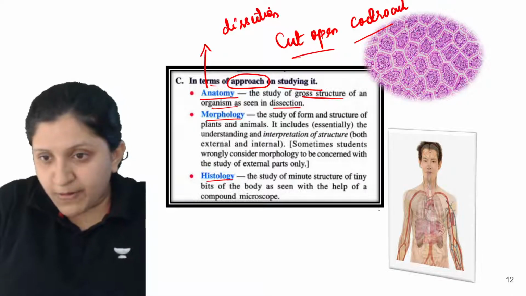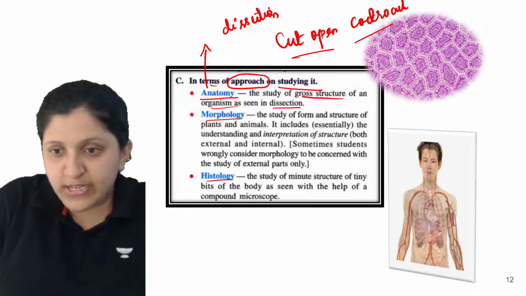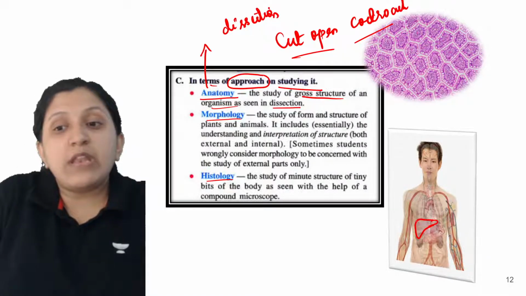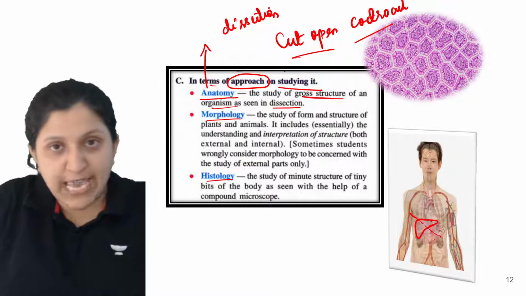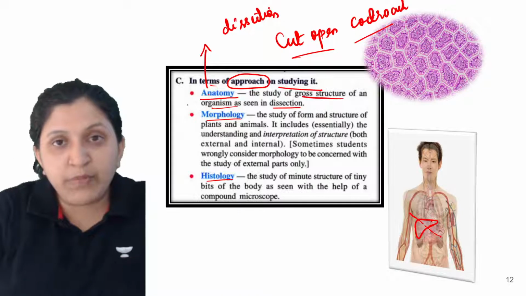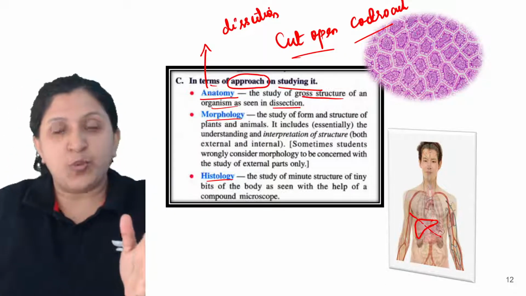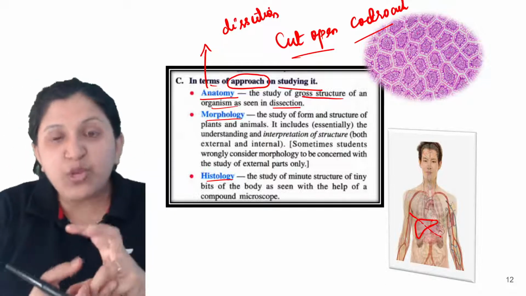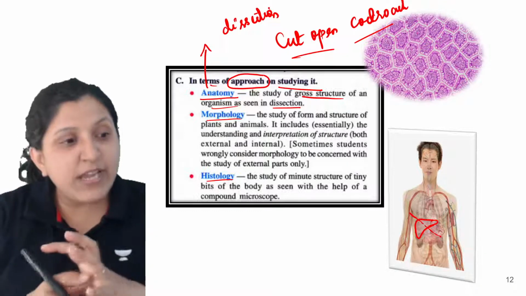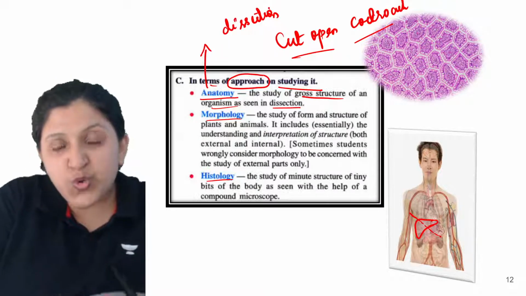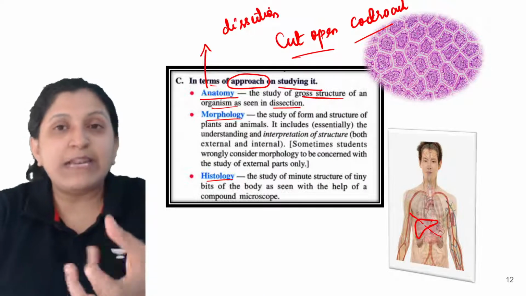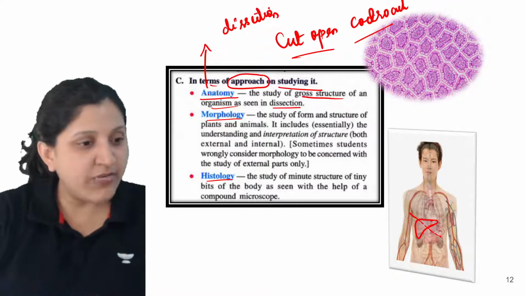Let's say here you can see a liver. Now we will be taking a section of this one. We are not just studying it from the outside. When we mention anatomy, we are cutting it open and looking at the arrangement of cells, what type of tissues are present, whether there is blood flowing or not, whether the blood is stored or not. If we are talking about a spleen, blood is stored there, so it is a reservoir.